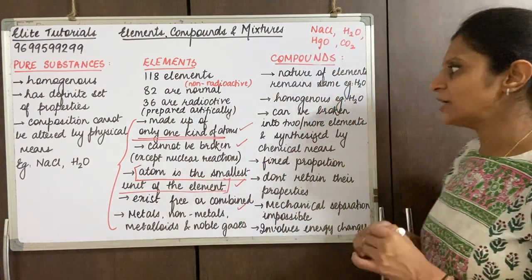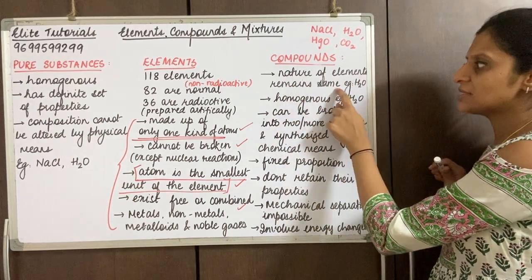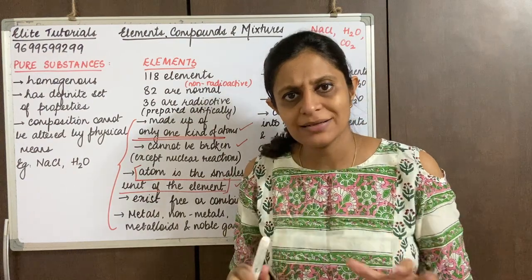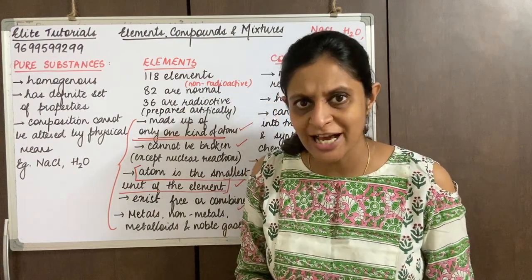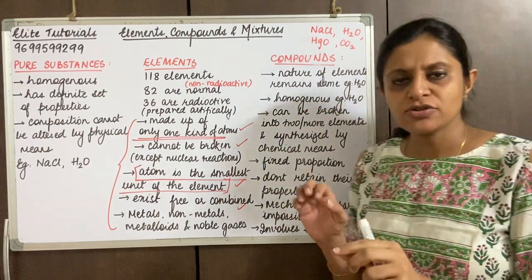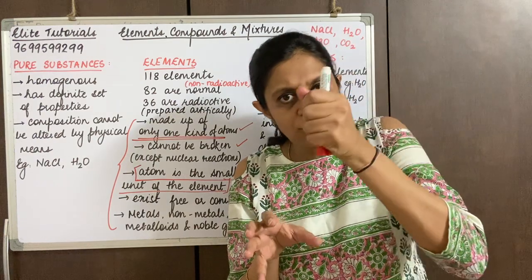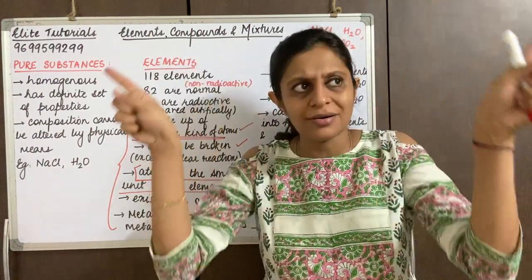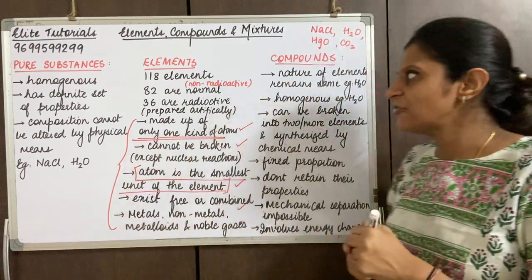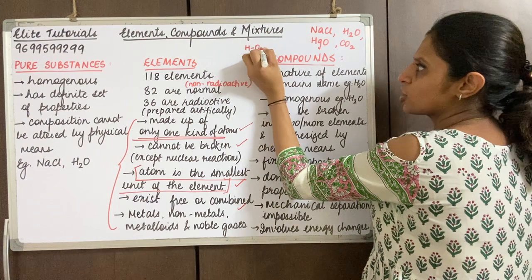So if you understand the first two points, the nature of the element remains the same. In water, hydrogen and oxygen are combined in a similar way, and it is also homogeneous. The way hydrogen is bonded to oxygen will remain the same throughout; the pattern will be fixed.